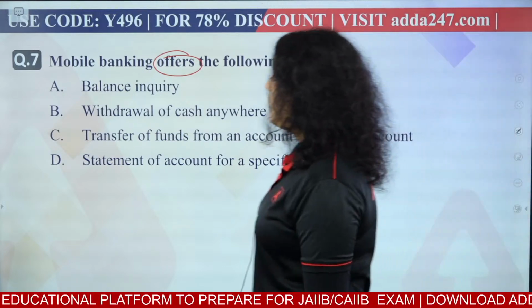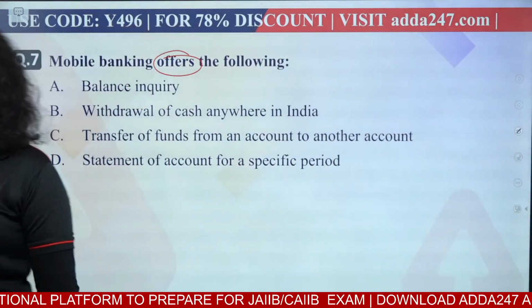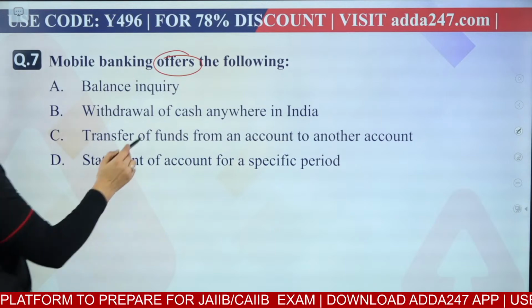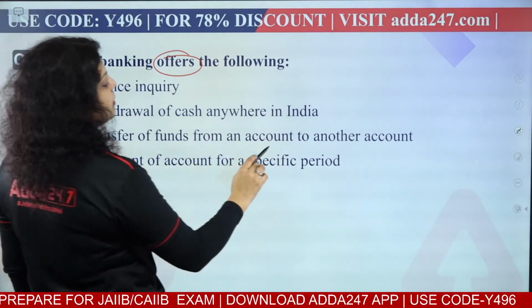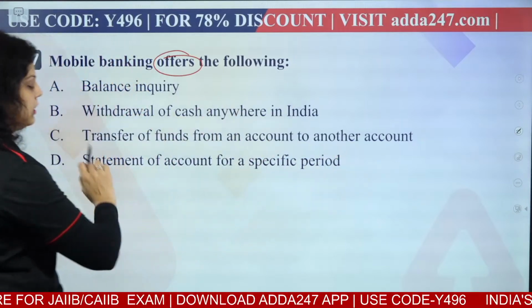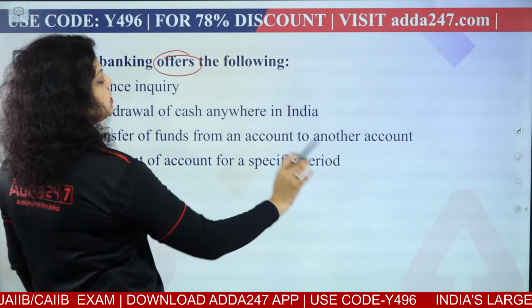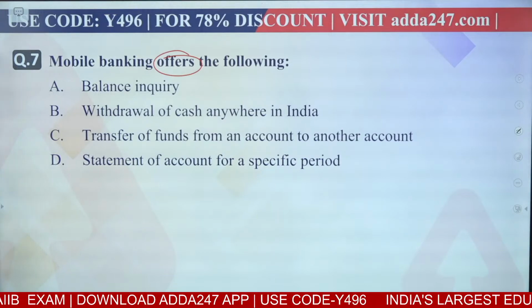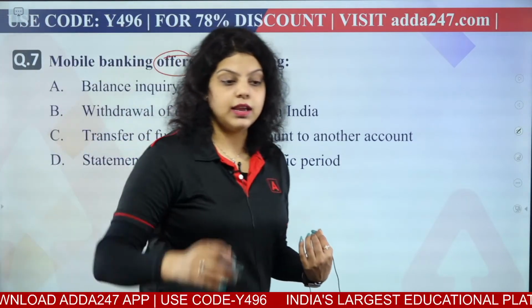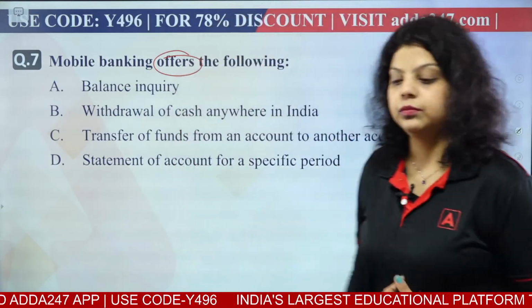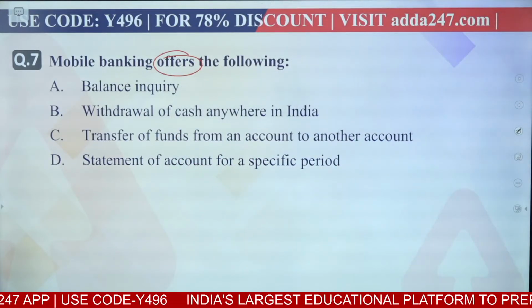If we talk about mobile banking, first is saying balance inquiry can be done with the help of mobile banking. Withdrawal of cash anywhere in India will be done. Third is saying transfer of funds from an account to another account can be done. Statement of account for a specific period can be taken. So which of the following activities can be done with the help of mobile banking? A, B, C or D? Let me know.